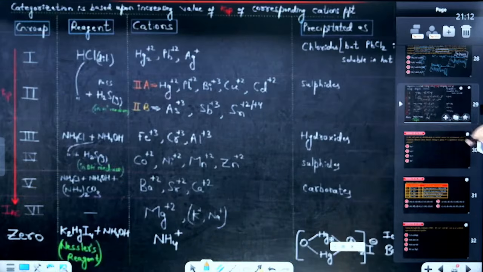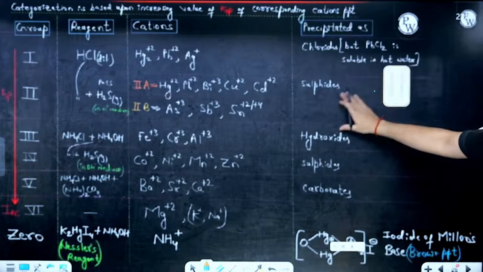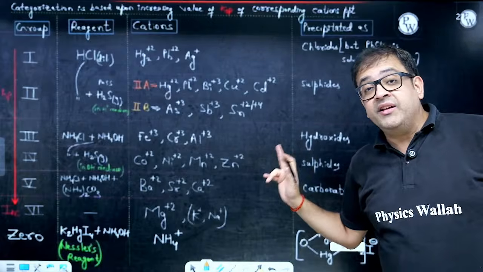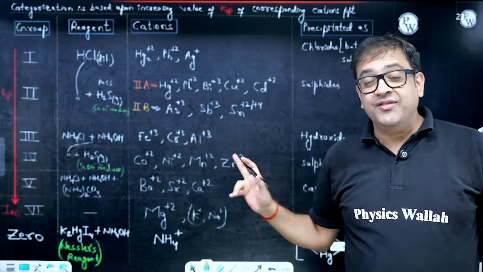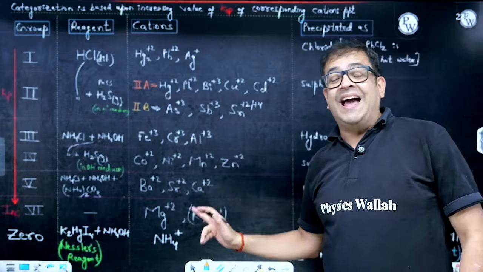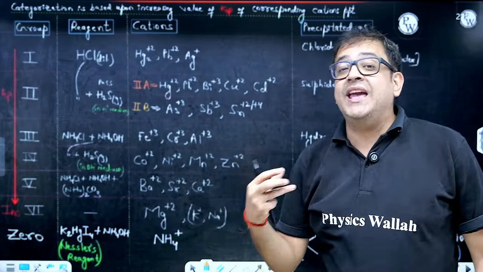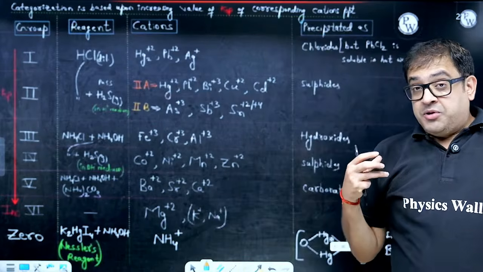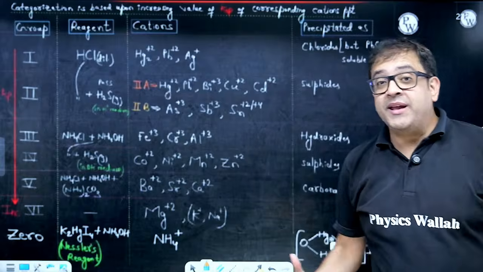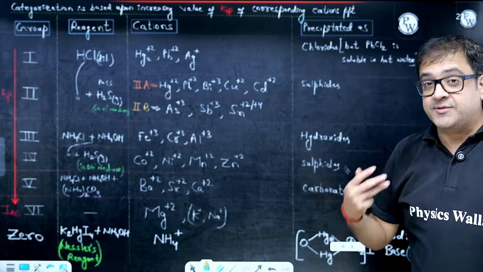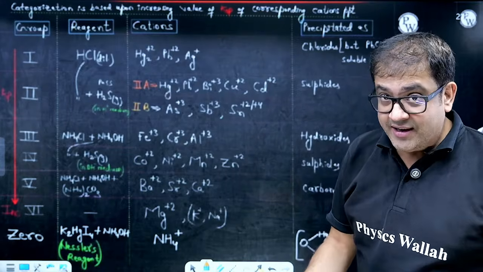Before moving to the next one, beta, I have given you this table of cationic classification. As you move down the group, the value of KSP increases, because we know there are some salts which are sparingly soluble. If your value of KSP is increasing, that means your solubility is increasing.